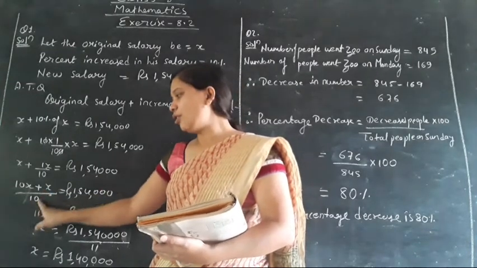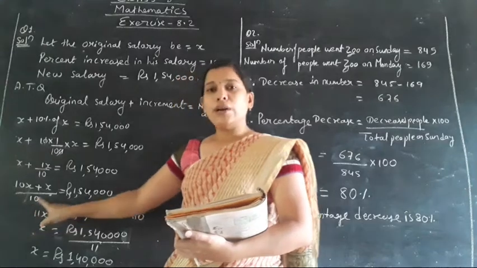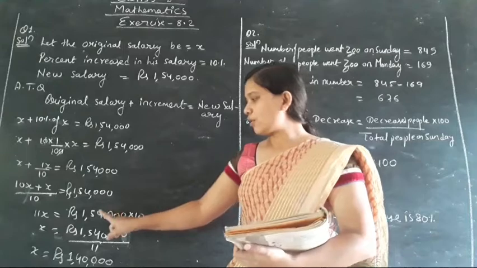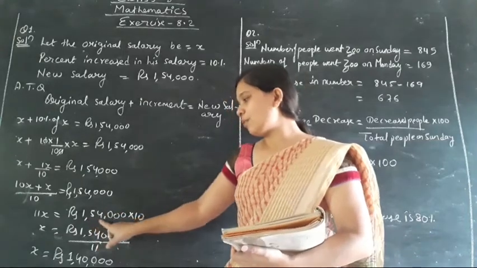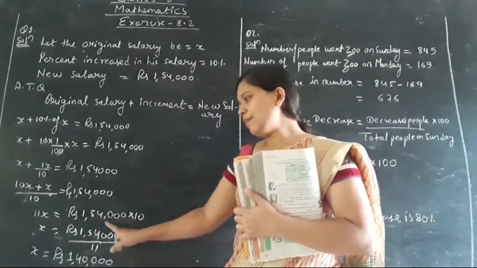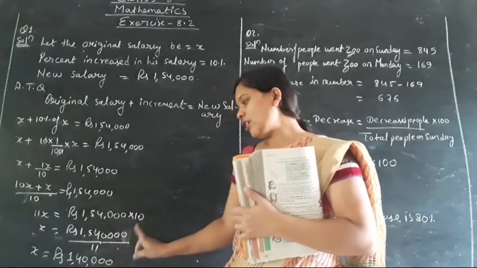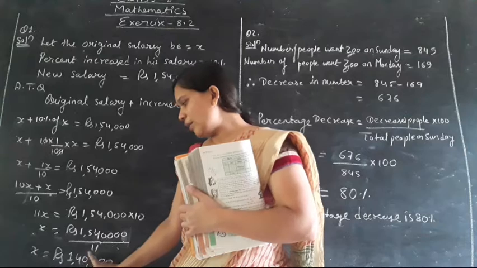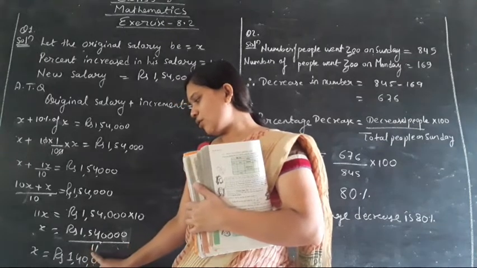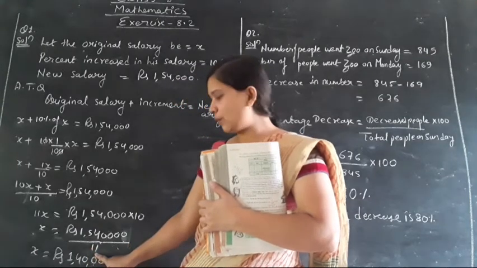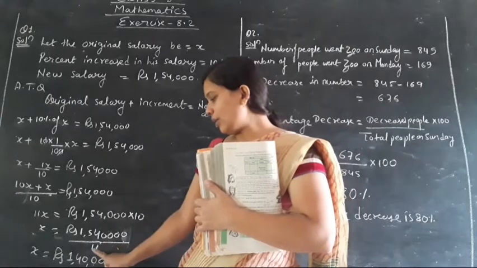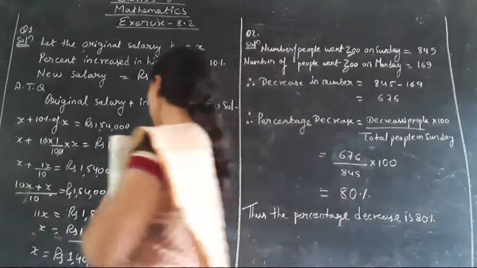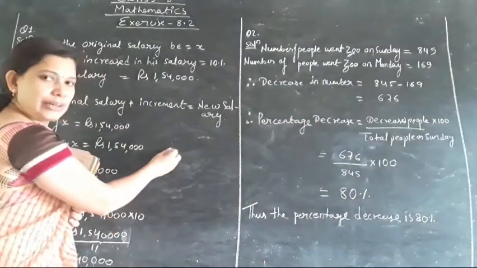Now this denominator 10 will be multiplied with rupees 1,54,000, so one more zero will be added. Now this 11 will come in the denominator of that number. What will come in the denominator of 1,54,000? 11 into 100 into 10. So while doing the calculation, in the table of 11, when we cancel 154, I can cancel and show you here.